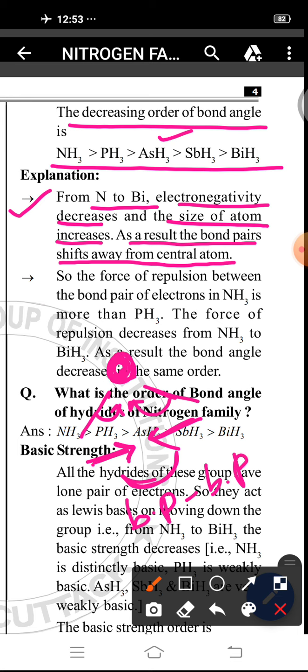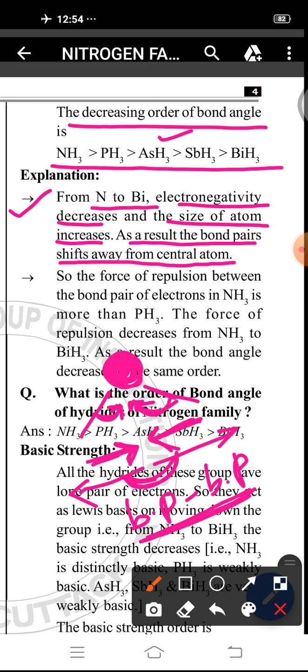Due to this repulsion, they try to minimize it, so they start to move away from each other.